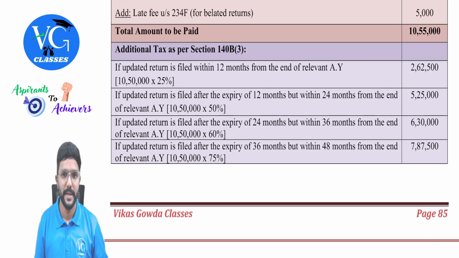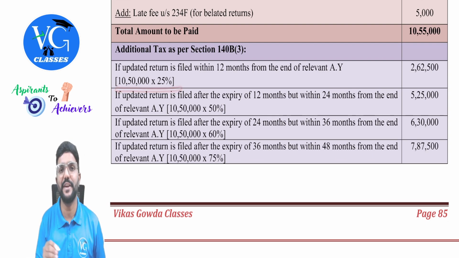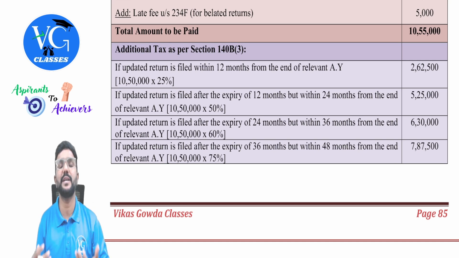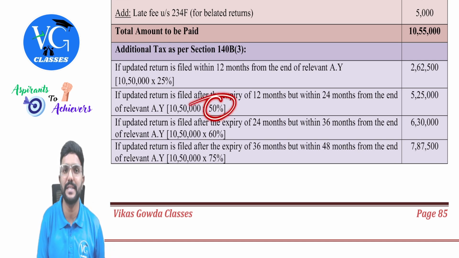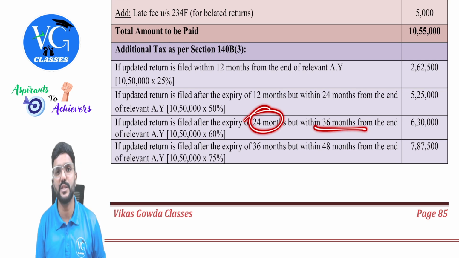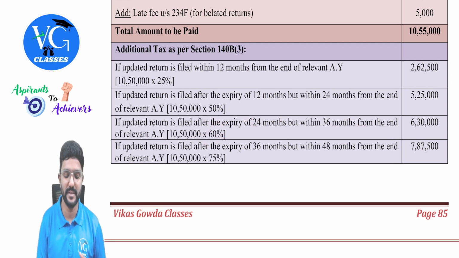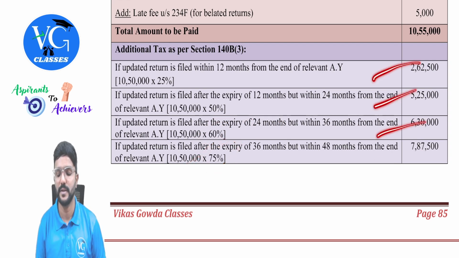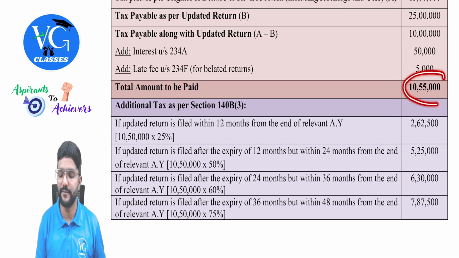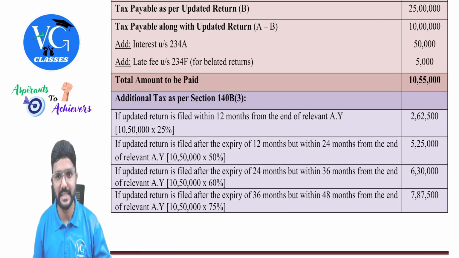So let us see that. If the updated return is filed within 12 months from the end of assessment year, then the additional tax would be 10 lakh 50,000 into 25%. If it is after 12 months but within 24 months, then 50% of 10 lakh 50,000. If it is after 24 months but within 36 months, then 60%. If it is after 36 months and within 48 months, 75%, guys. Any one of this. That is 10 lakh 55,000 along with any one of this has to be paid by the assessee, guys.